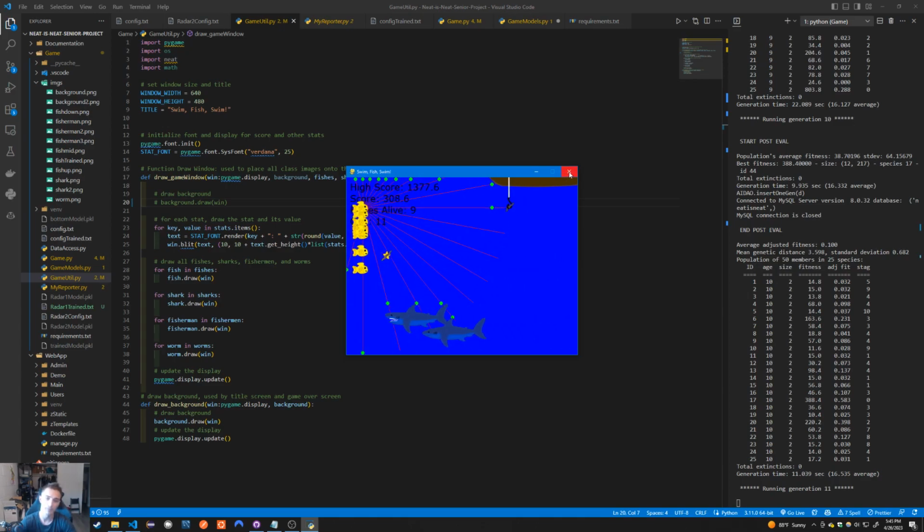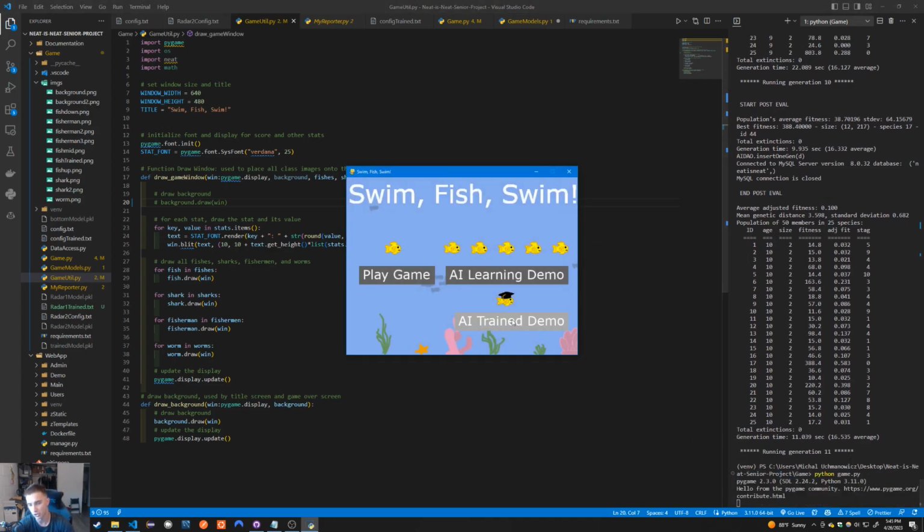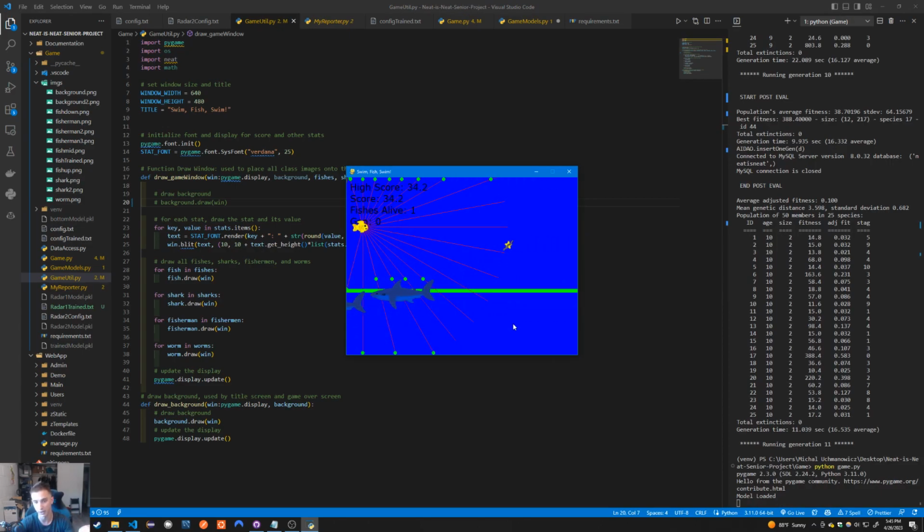But anyways, let me show you what happened after about 300, 400 generations overnight. This is here what we've got, a trained model. Now, how do we determine this trained model? Well, we tell the NEAT algorithm, hey, if you find any fish that exceeds a score of over 15,000 within the game, save that fish into a file. I want to use it later. And so that's essentially what we did. We ran a fish overnight for about 300-400 generations, and then we saved it once we got something that was satisfactory. And you can see that it's doing really well.